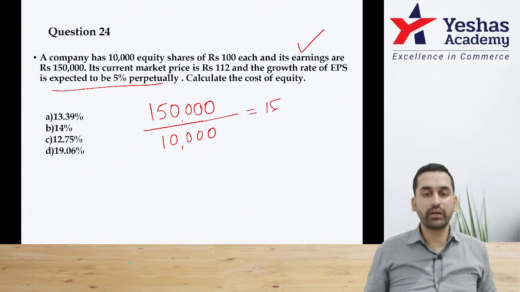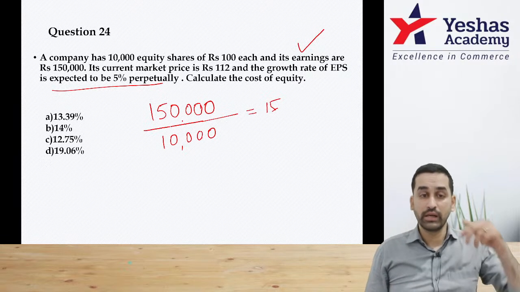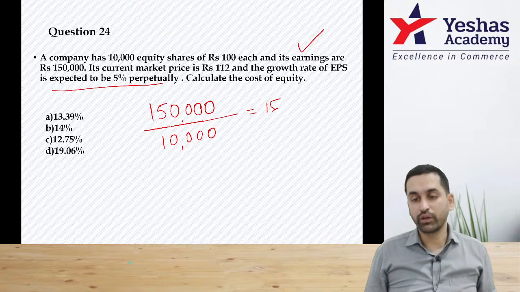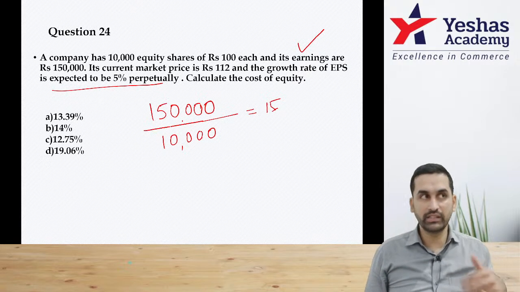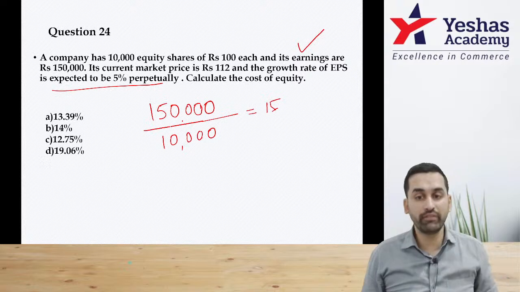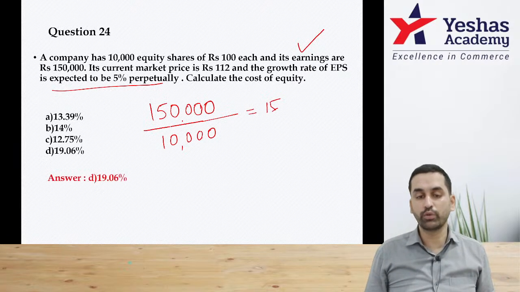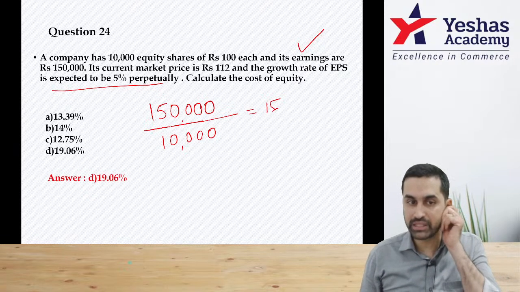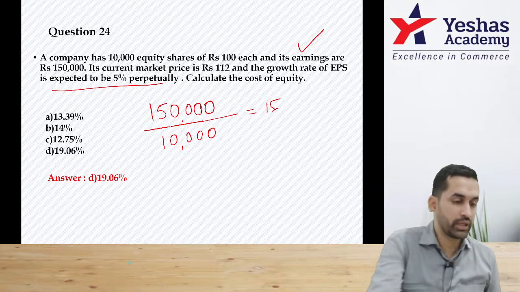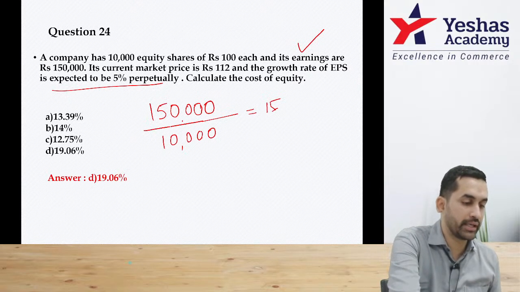Correct? But be careful. All of this is current data. But your formula is E1. When there is a growth, it can't be E0. It should be E1. That means I should not take 15 rupees. I should take 15 plus 5% growth. 15 plus 5%, I am also doing in the calculator.